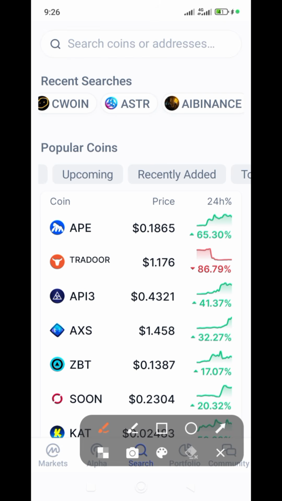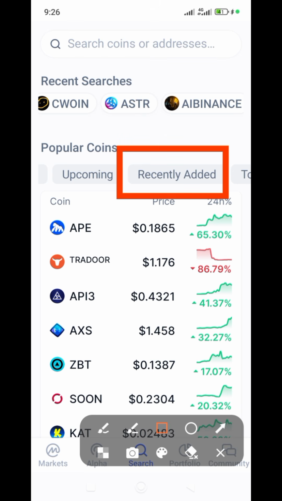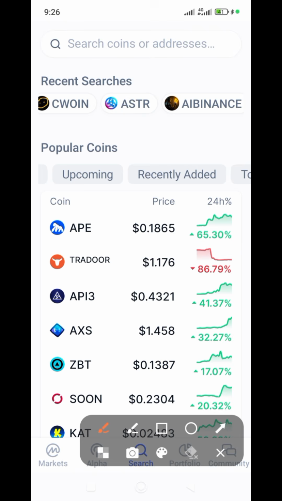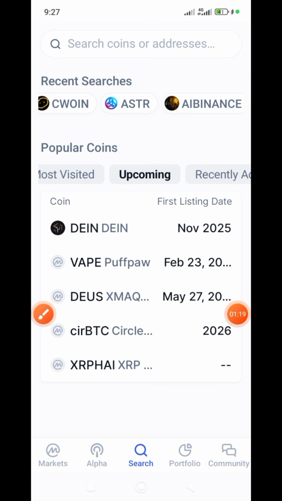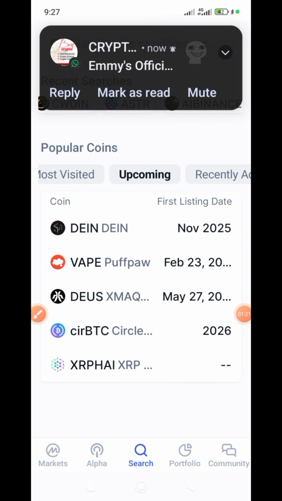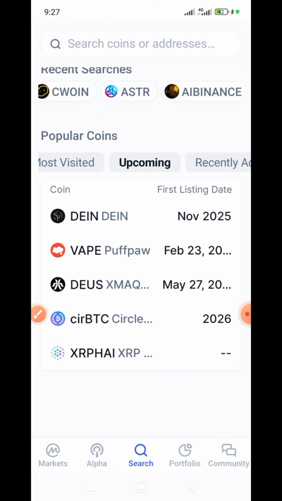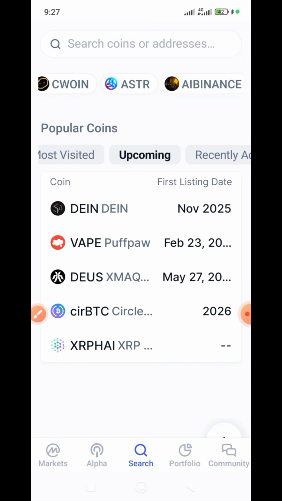And I will explain before I proceed. And this one, let me explain this for this upcoming, okay. If you want to find out upcoming tokens, if you click on this upcoming, let me click on it now, okay. All these ones are the upcoming tokens that are about to come live on CoinMarketCap.